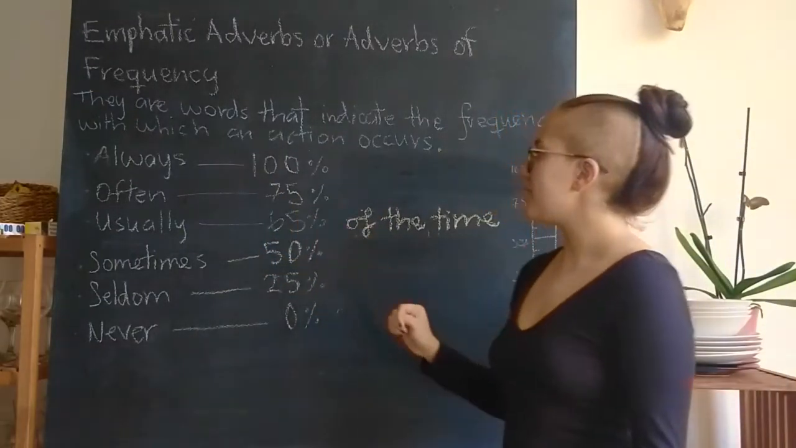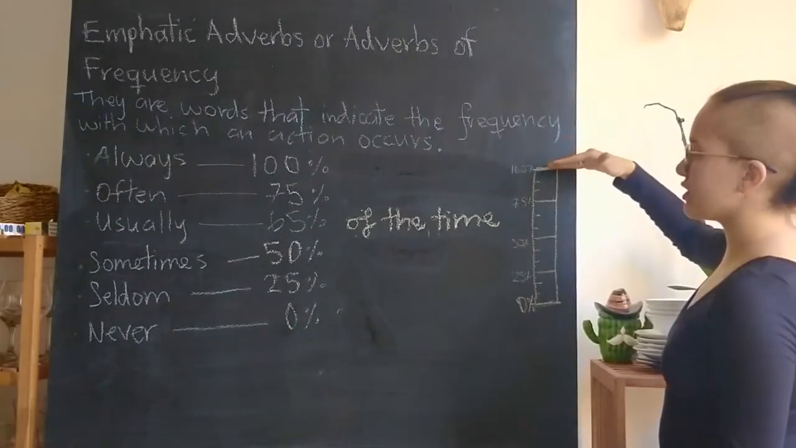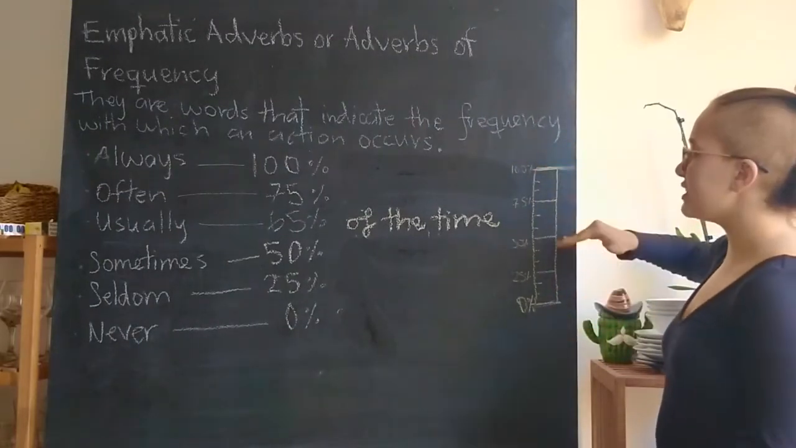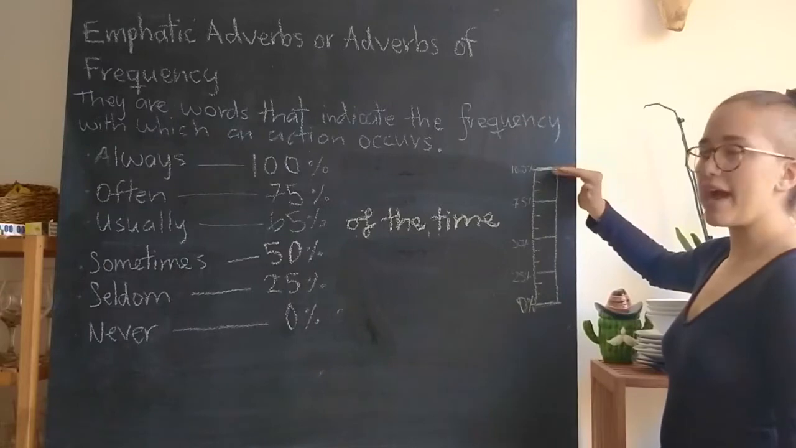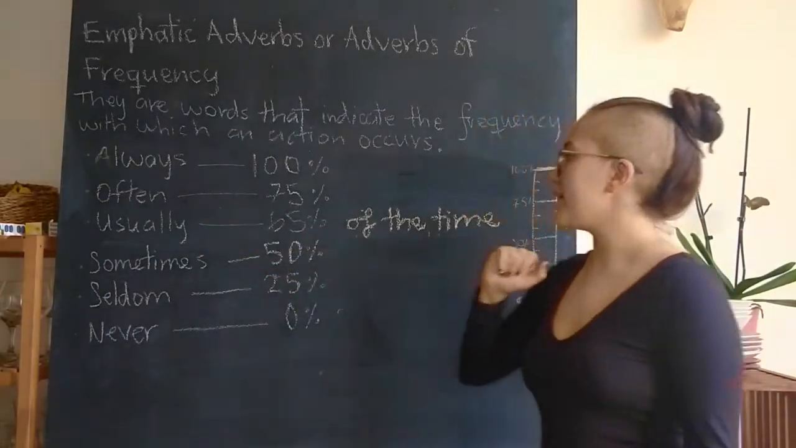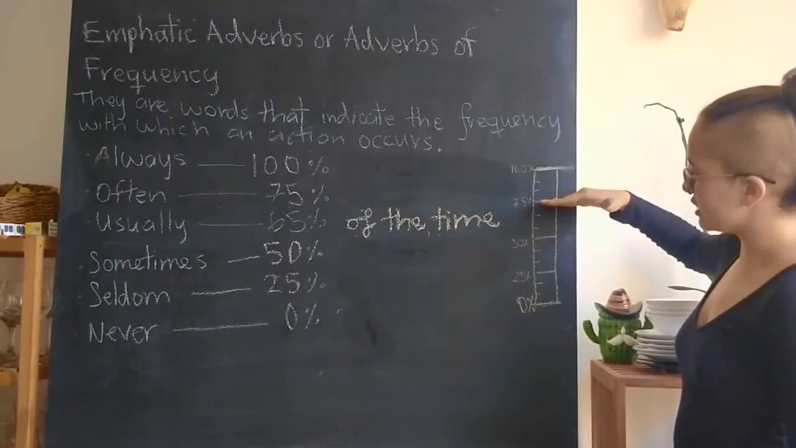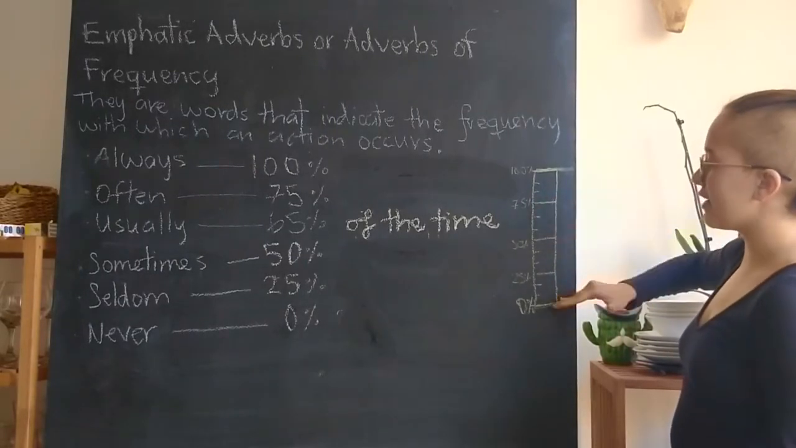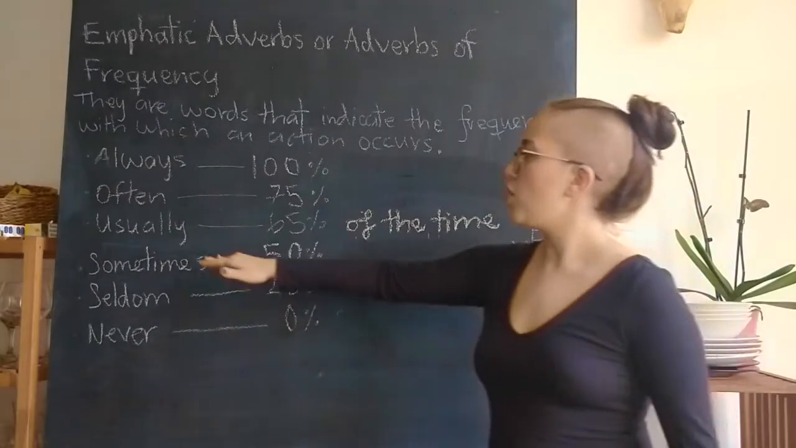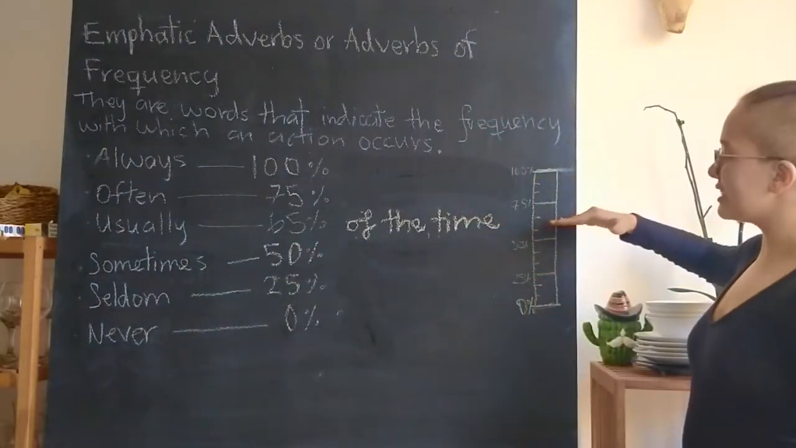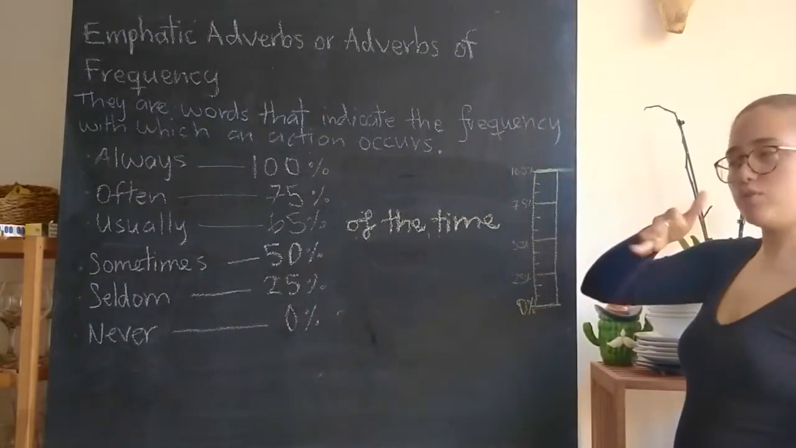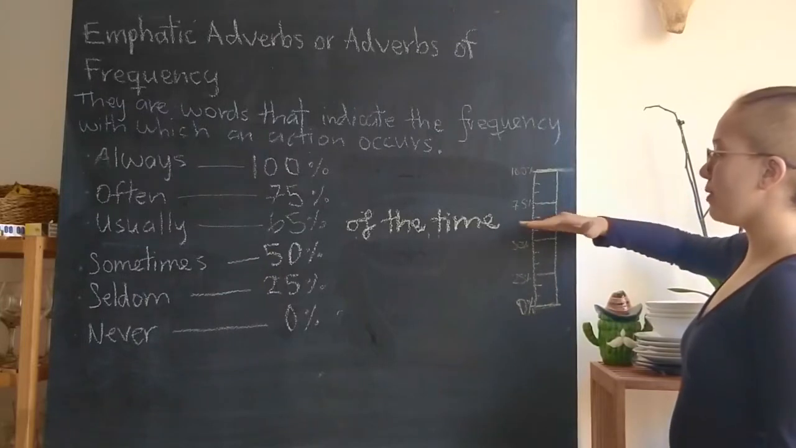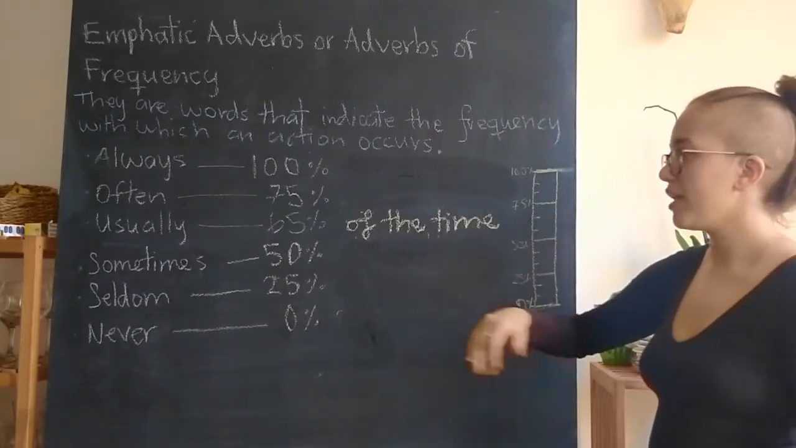So always is performed 100% of the time, so every single time we do this action. Often is performed 75% of the time, so we only perform this action about 75% of the time. Usually is performed around 65% of the time, right? So we only perform it with this much frequency.